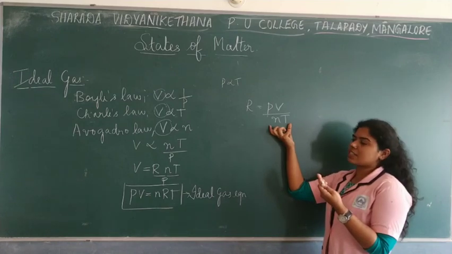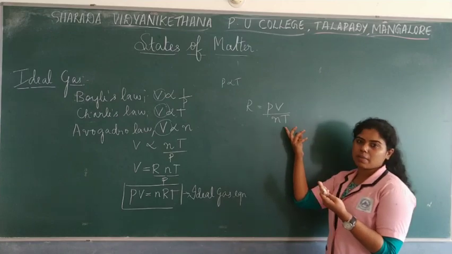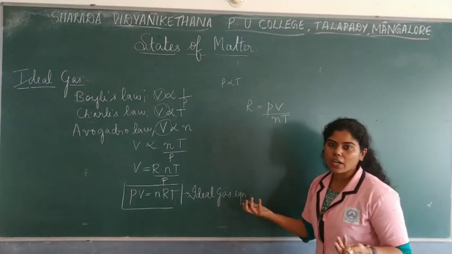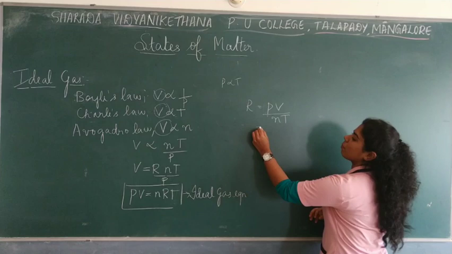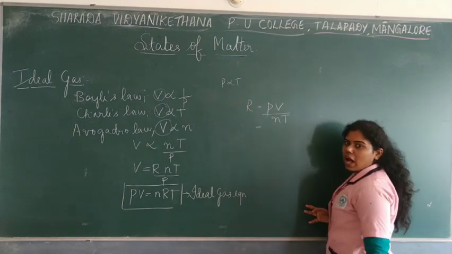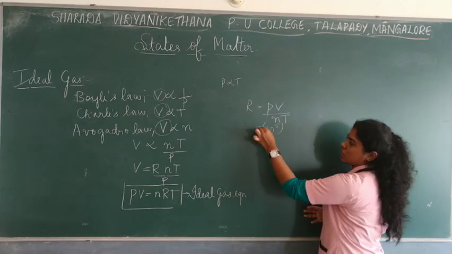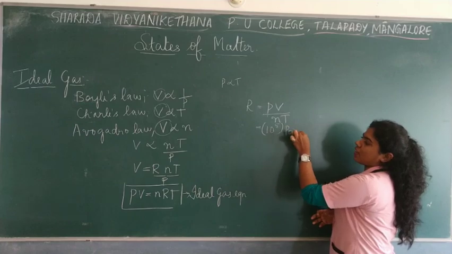You take the standard values of pressure, volume, number of moles and temperature, and you can find out the value of R too. The value of R is given by a calculation, which is not that important, but you have to know the value of R. So pressure is a standard 10 to the power 5 Pascal.